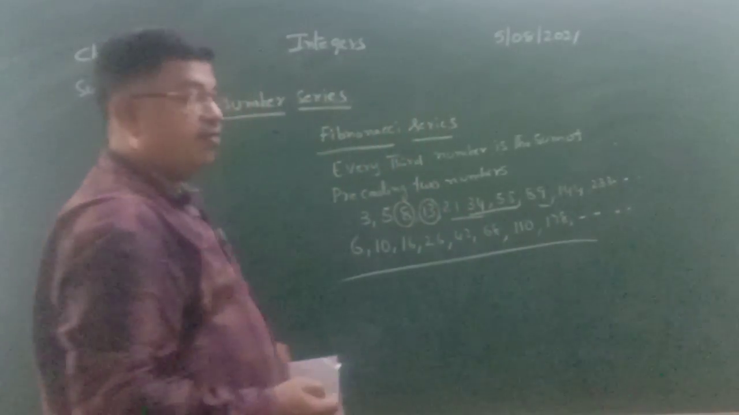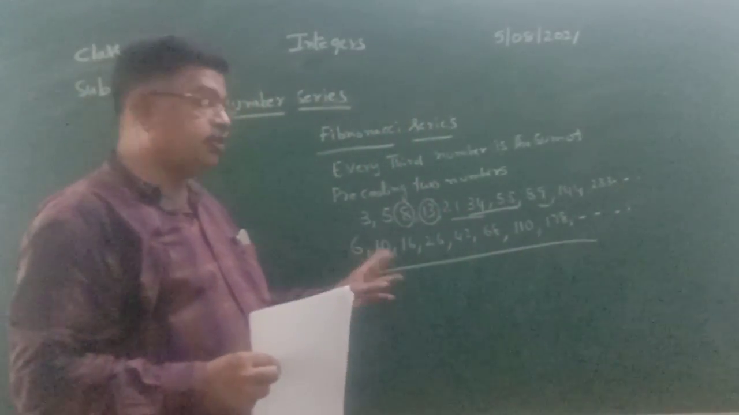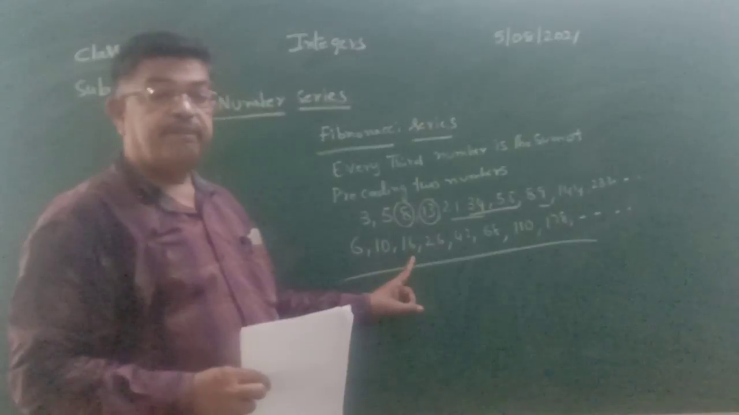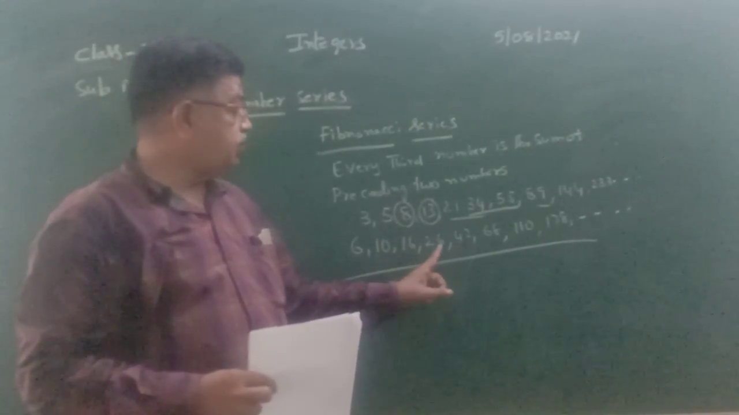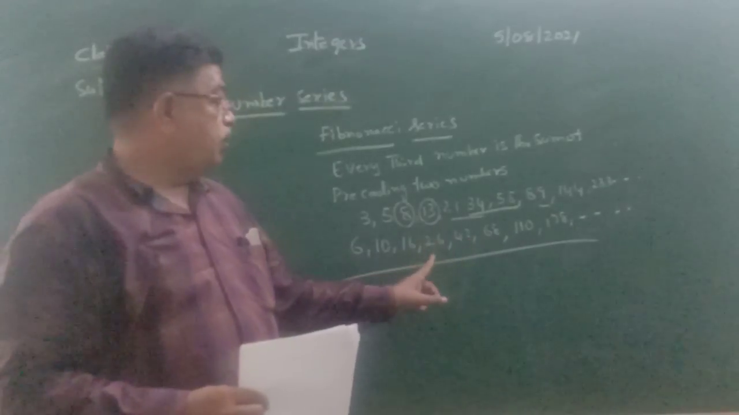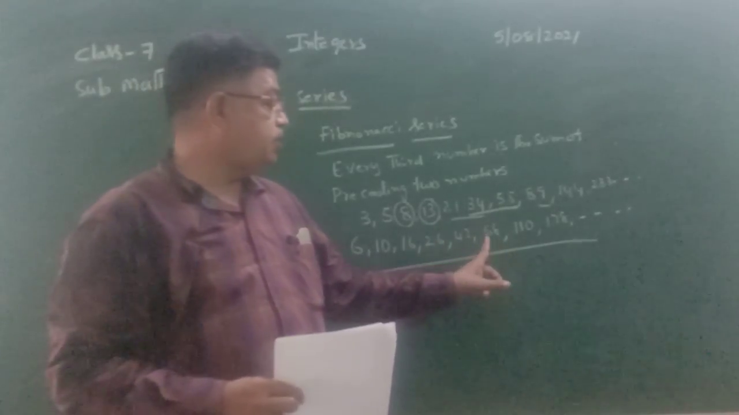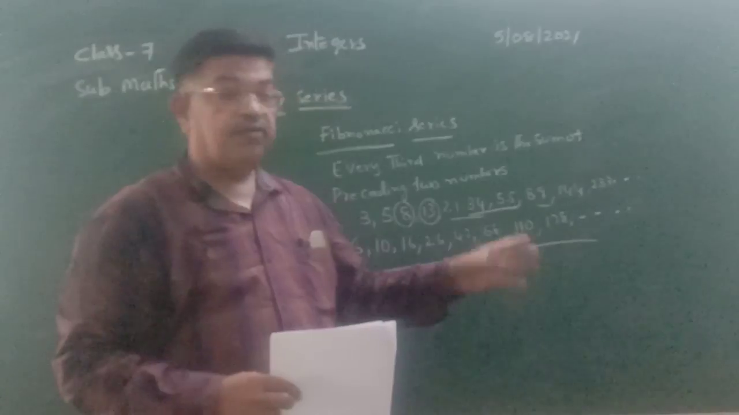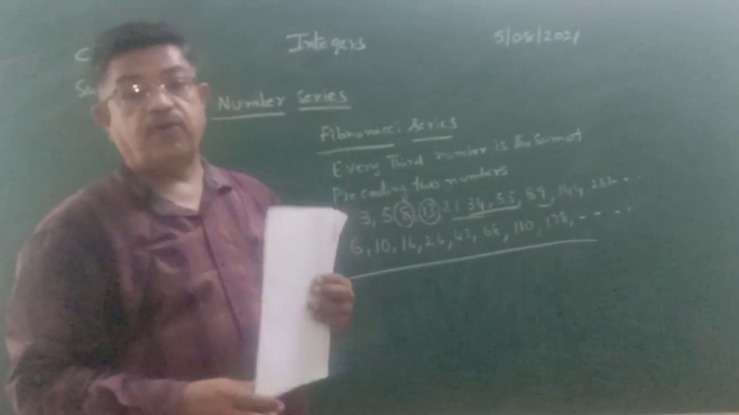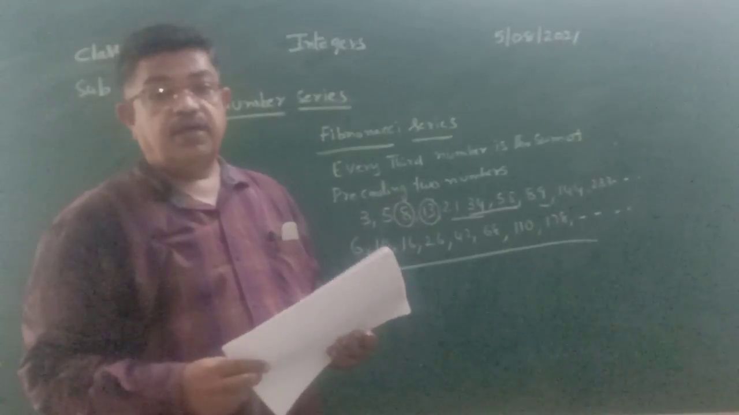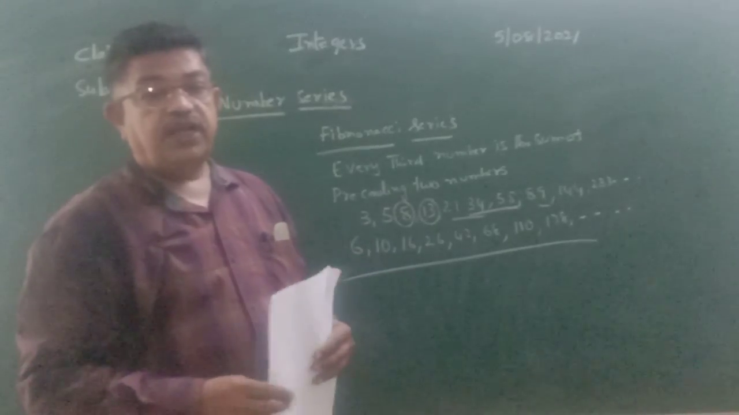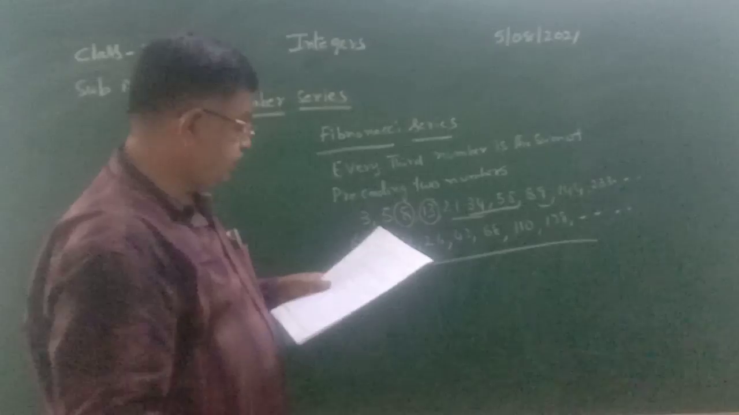So this is how we can form the third number by adding the preceding two numbers. 6 plus 10 equals 16. 10 plus 16 equals 26. 16 plus 26 equals 42. 26 plus 42 equals 68. 68 plus 110 equals 178. You can get the next third number by following the same rule. In the Fibonacci series, every third number is the sum of the preceding two numbers.